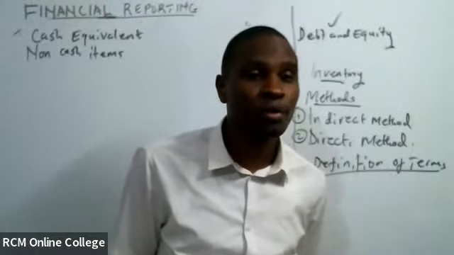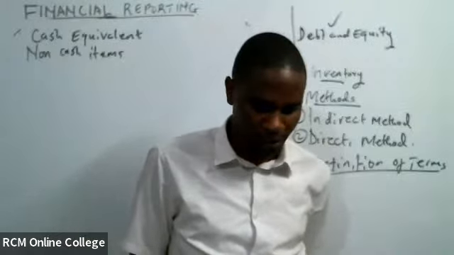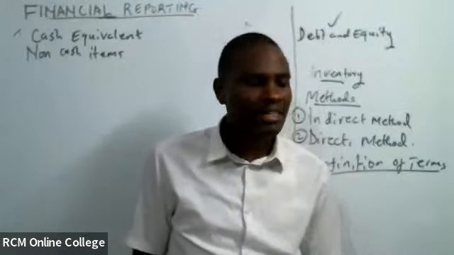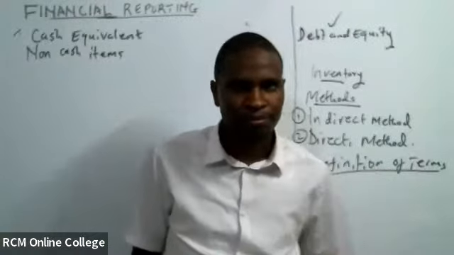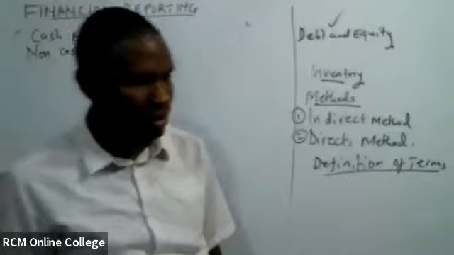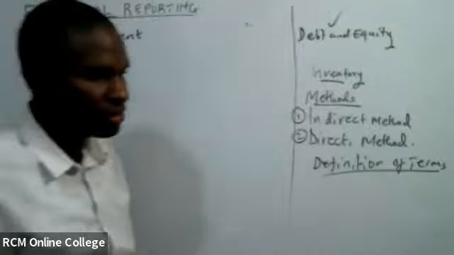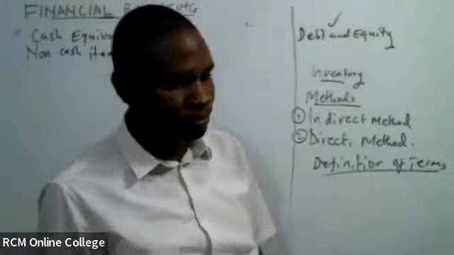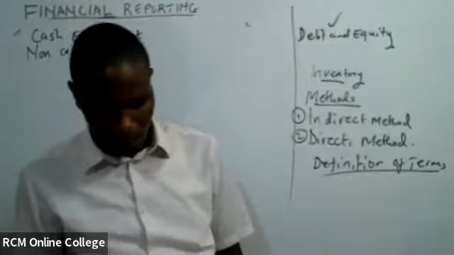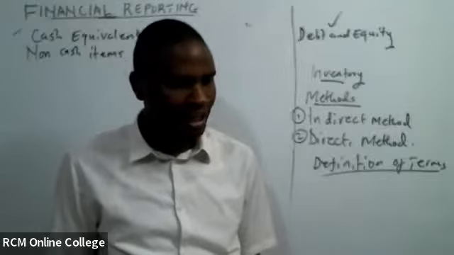I'll show you where they will fall under operating activities. Then we have cash items. Now, what are the cash items? But before we move to that, kindly confirm whether we are together as far as the non-cash item is concerned. Good. Let's look at a cash item.